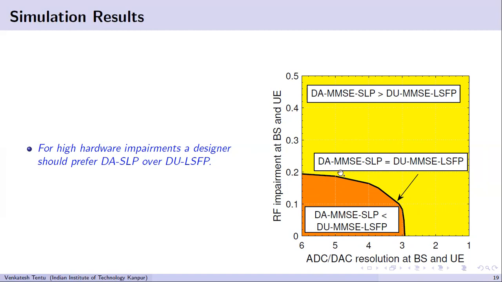On the black line, distortion aware SLP and LSFP perform almost the same. And inside it, distortion aware LSFP is only performing better. So from a designer's point of view, a designer can select which precoder to use depending on the hardware impairment regions.